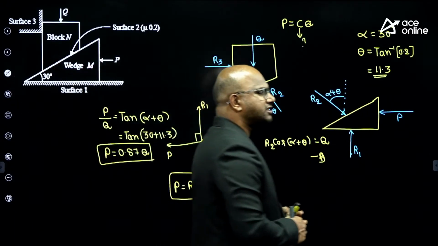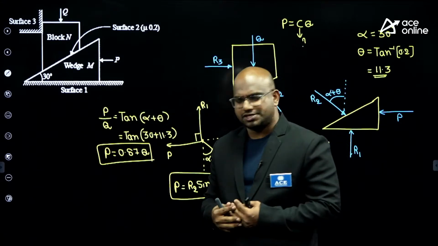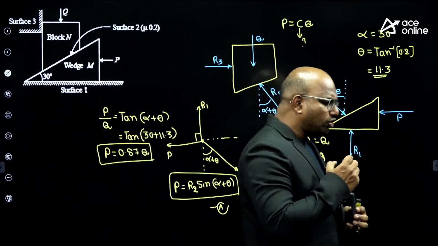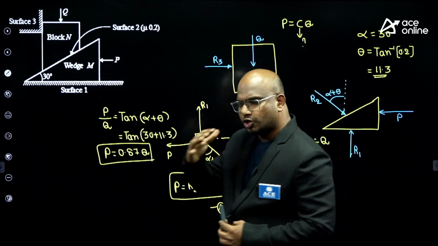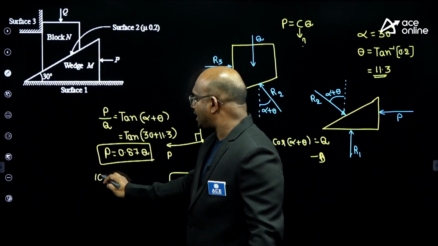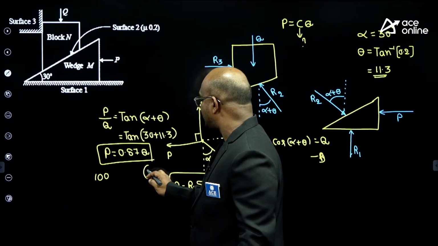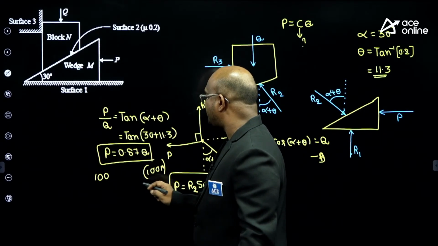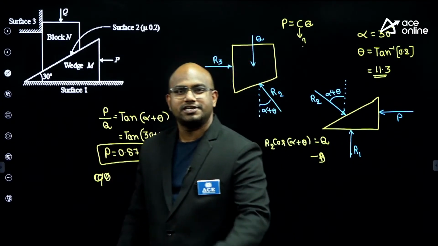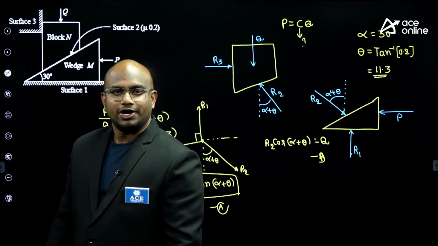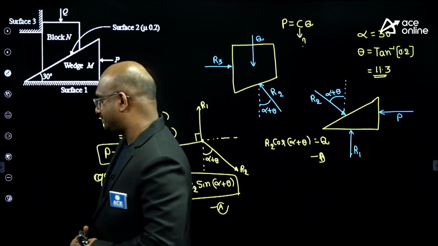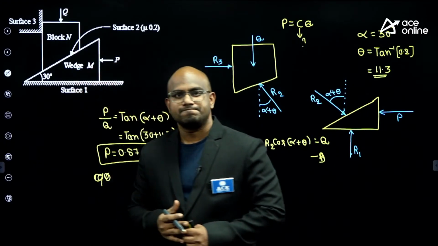But I'm asking the question, is it a good wedge? What is the purpose of the wedge? I have to apply very little force to lift the load. But here, assume to lift a 100 newton load, how much do I have to apply? Approximately 90 newtons or 87 newtons. Is it good or bad? Think about it. To lift a 100 newton load, I have to apply 87 newtons. Is it good or bad?